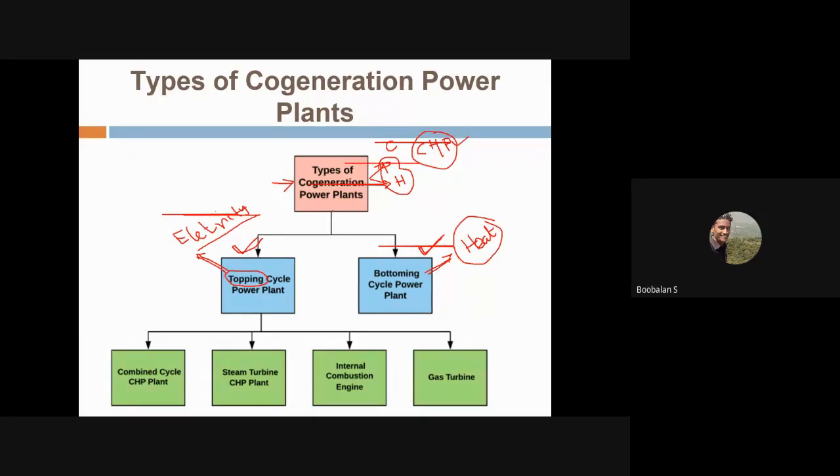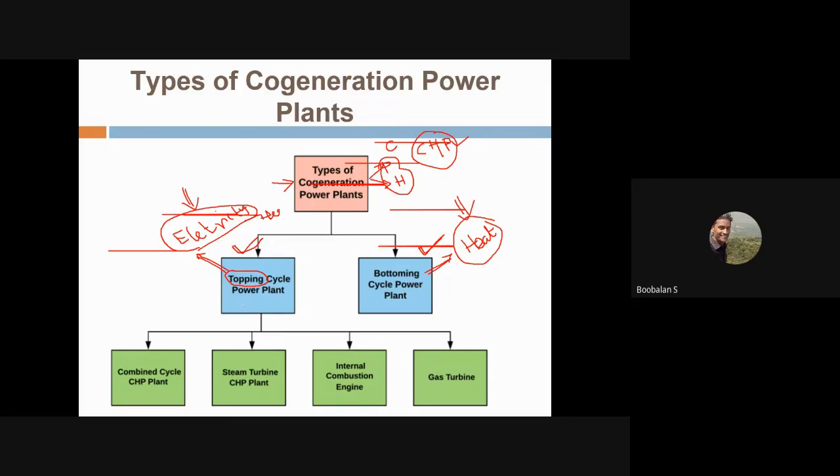So here we have seen two types: topping cycle and bottoming cycle. A topping cycle means we are majorly focusing on electricity, while also using the heat. Majorly we are focusing on electricity, that is called a topping cycle power plant. If you are majorly focused on heat generation, then it is called a bottoming cycle power plant.